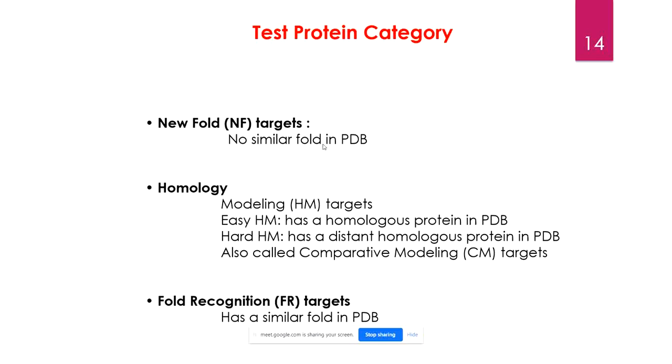In this particular case, you have a distant relationship. The homology is not going to be 80 or 90%, but it might be less than 60%, maybe 40 to 50%. If it is less than 50%, then we don't call it a homologous protein. Though we term it homology modeling, we prefer to say that the two proteins don't share any homology if it is less than 50% or less than 40%. And then there are some proteins which have a similar fold but don't share the same sequence, and that is called the fold recognition target. They have a similar fold in PDB.